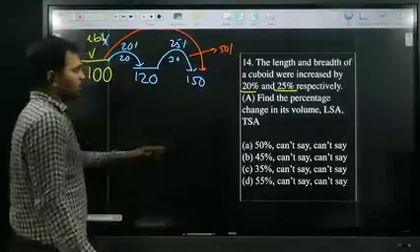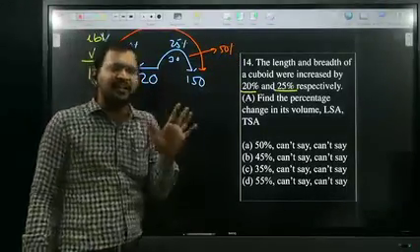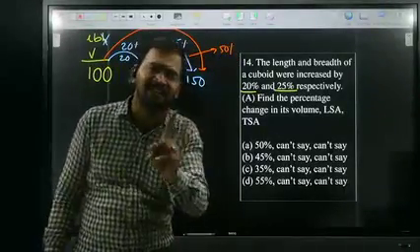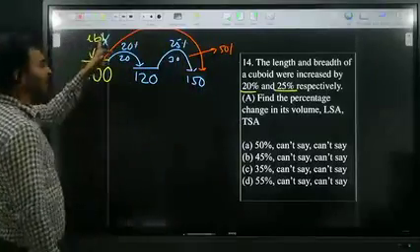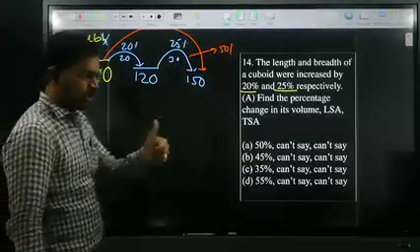50%. Here they didn't mention anything regarding height. That is the reason I assume height as constant. All of you okay?